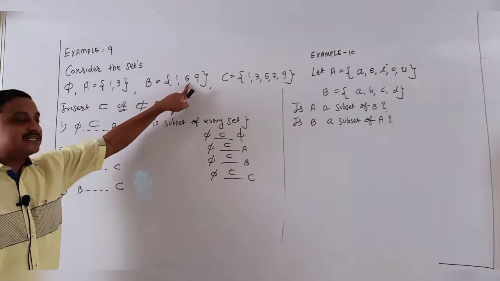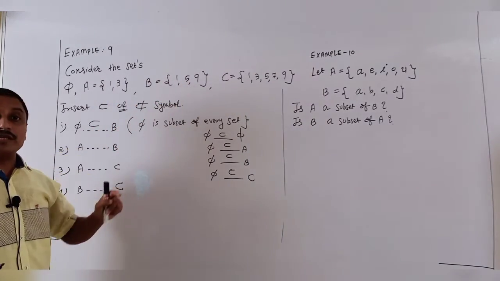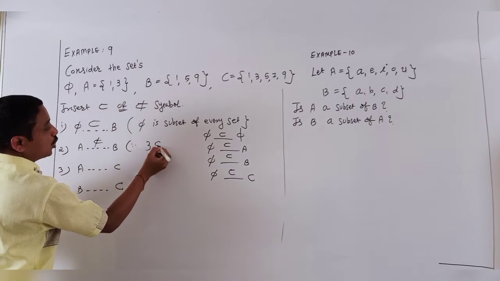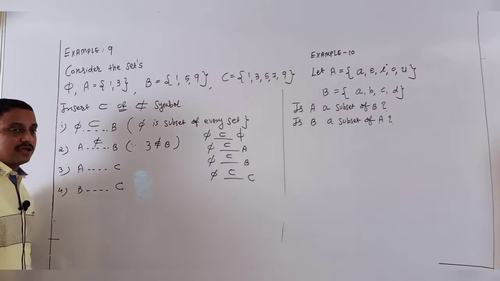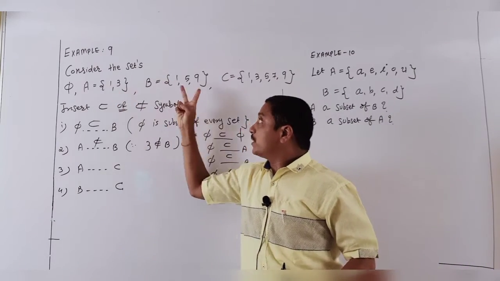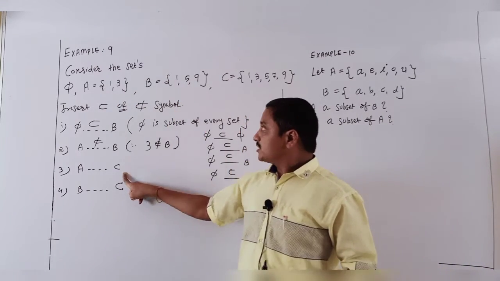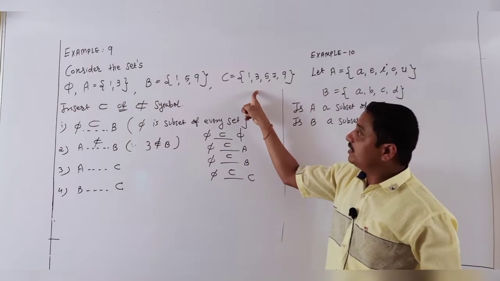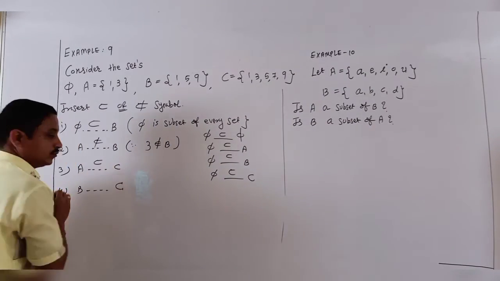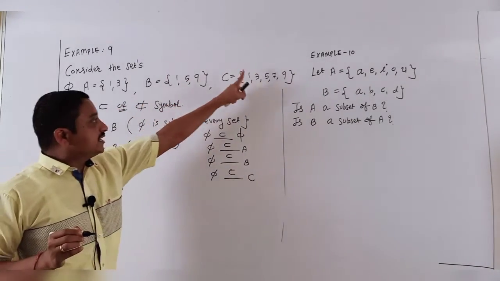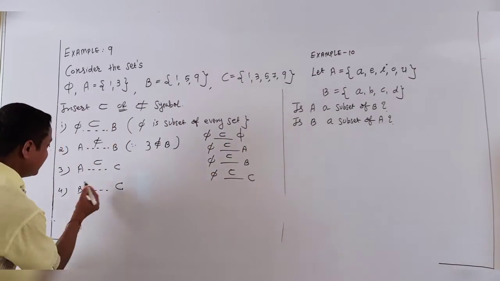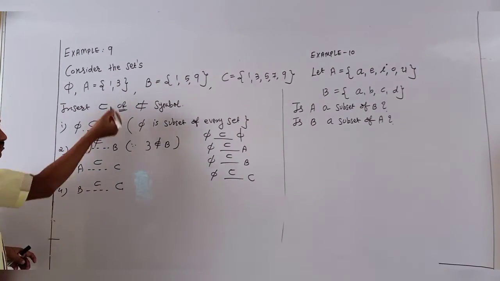Now A and B. Check whether every element of A is present in B. No, 3 is not present, so here it is not a subset, because 3 does not belong to B. That's why we cannot say A subset of B; not every element is present in B. Second, A subset of C: is every element present in C? Yes, 1 and 3 are present, so here it is a subset. Next, last, is every element of B present in C? 1 present, 5 present, 9 present. Yes, it is a subset. So these are our simple numericals.